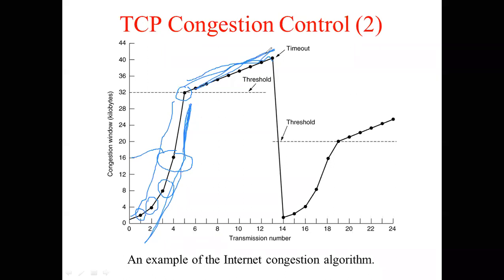At some point, suppose there is congestion inside the network. If congestion is there, acknowledgements will not come in time. Now, if acknowledgements are not coming in time, then the timeout will occur and the retransmission of packets has to increase. In that case, you must observe what is happening to this curve.